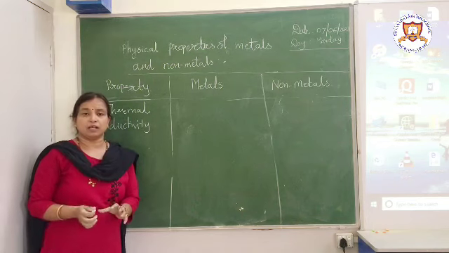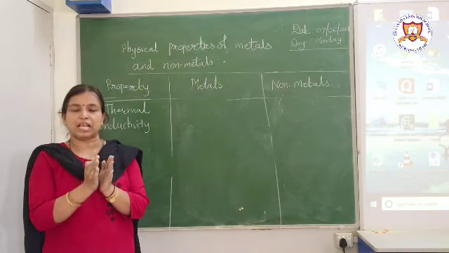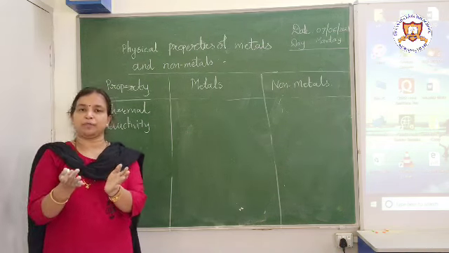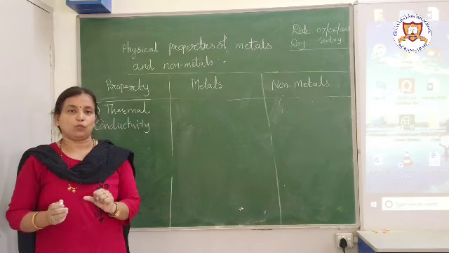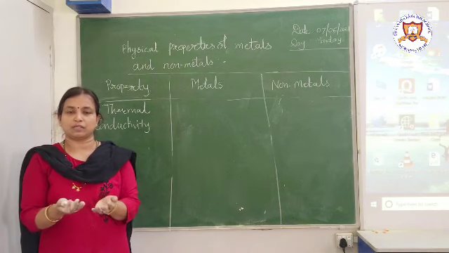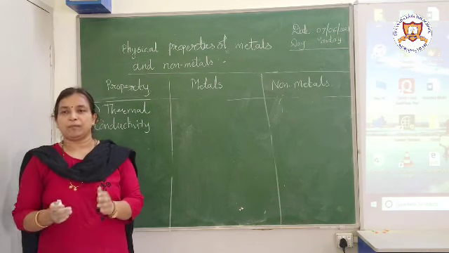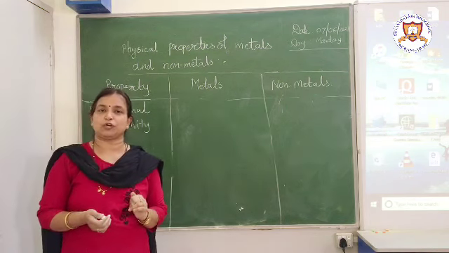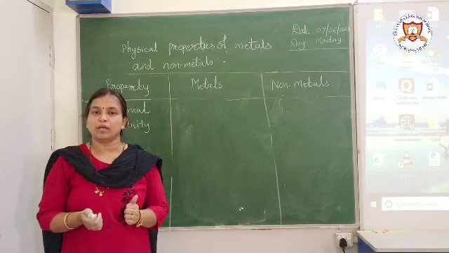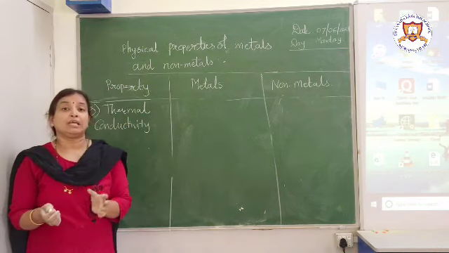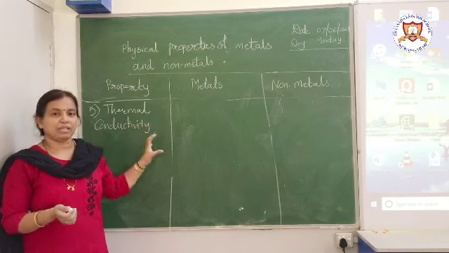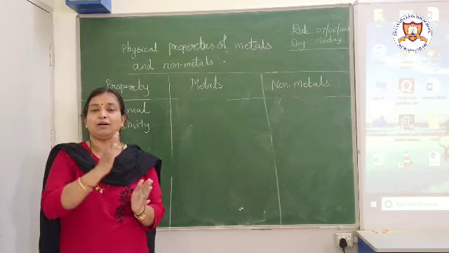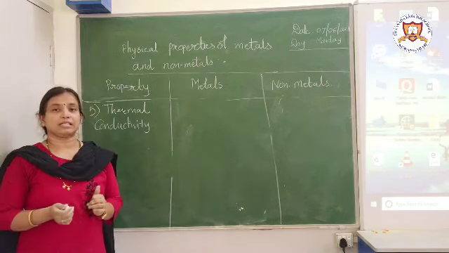Many substances, when they are heated, can transfer heat from one end of the substance to the other end. For example, suppose you are keeping a utensil on the gas stove, what happens? Its bottom part is on the flame, but after some time if you try to touch the upper part of the utensil, it also becomes hot. Why does it become hot? Because that utensil, which is made of metal, has this property, that is thermal conductivity, which allows the metal to conduct heat from one end to the other end. Hence this heat can be transferred.